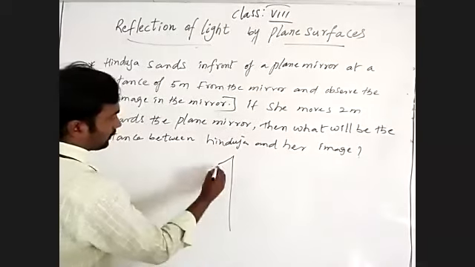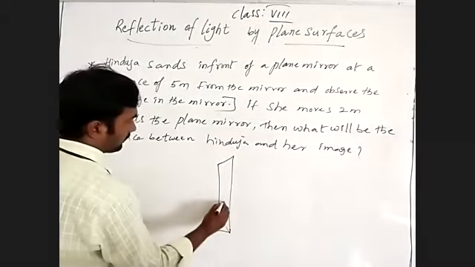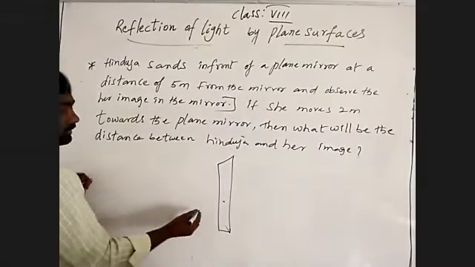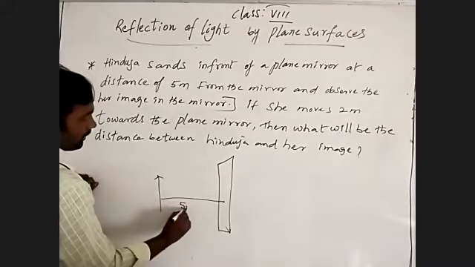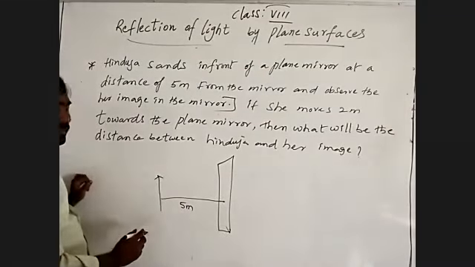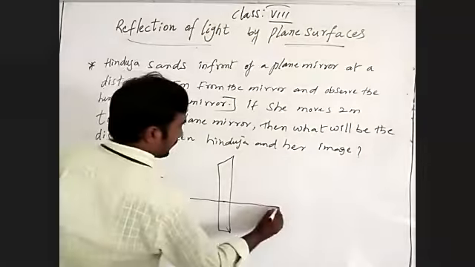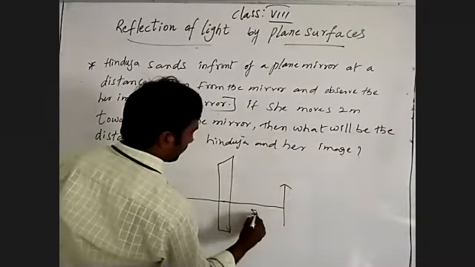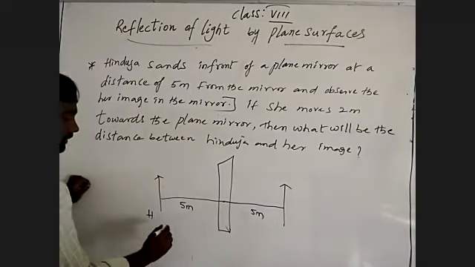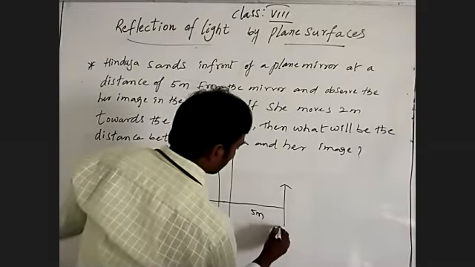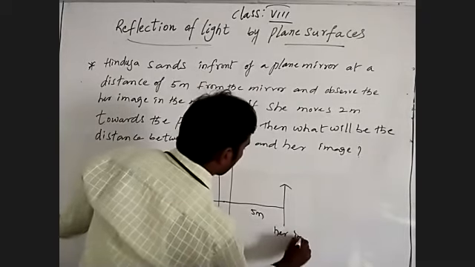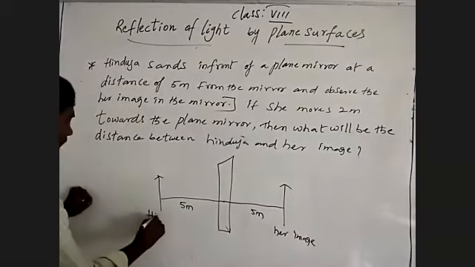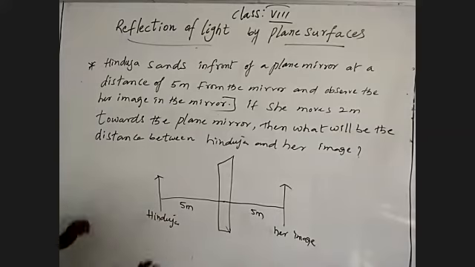This is the plane mirror, and this is the center we imagine. She stands in front of the mirror at a 5 meter distance, so her image will also be at a 5 meter distance. So at the same distance it will come.